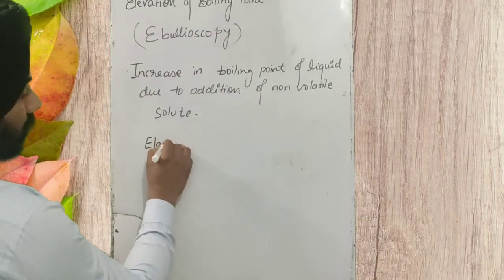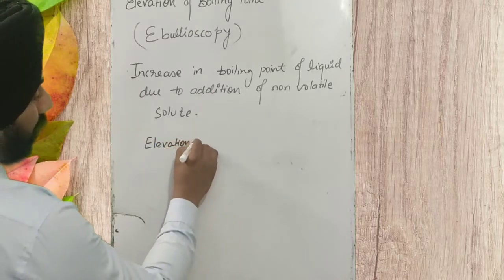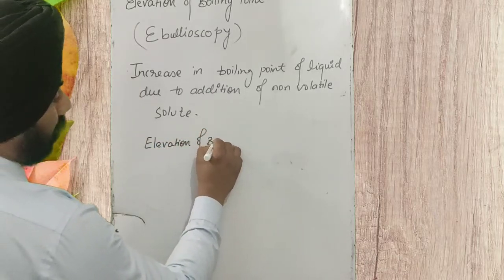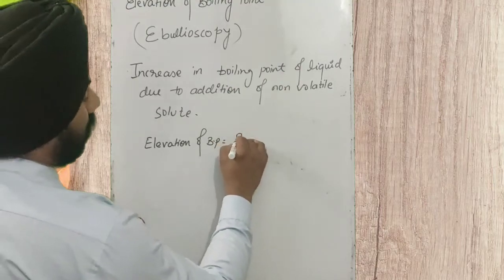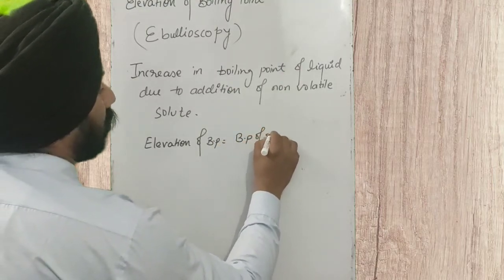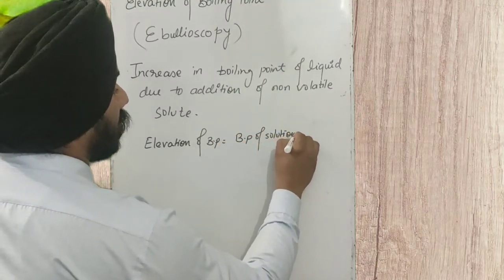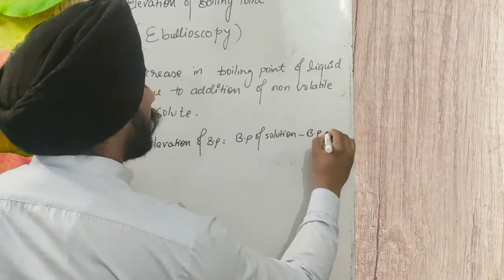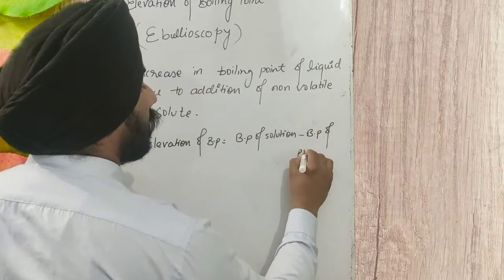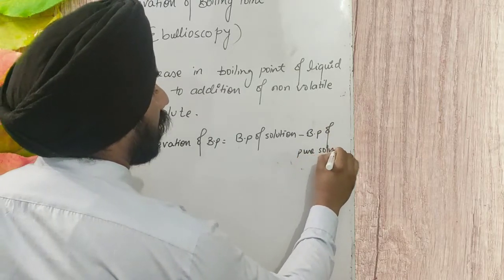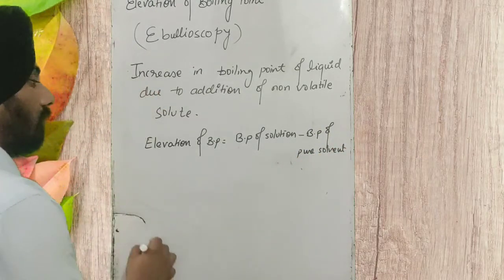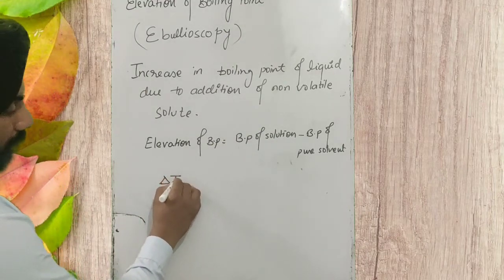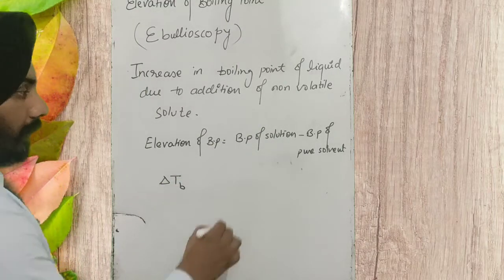So after all, what is elevation of boiling point? Elevation of boiling point is equal to the boiling point of solution, which I told you is more, minus the boiling point of pure solvent. Elevation of boiling point we represent by the symbol delta TB.